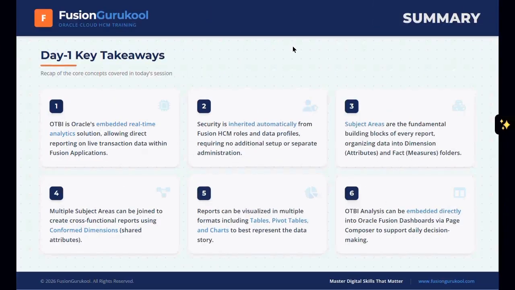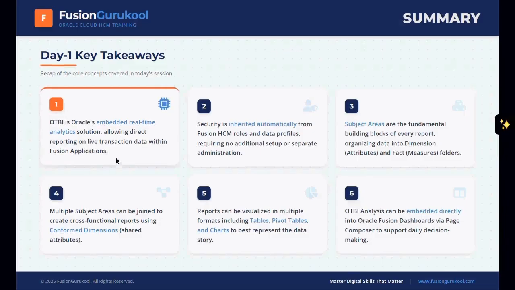Going ahead, guys, the key takeaway from today's session is: what is OTBI, the basics and fundamentals of OTBI, access of the solution, the instance that we are going to provide, the basic navigation, what is the purpose of building the report, how we are going to build the report, and creating our first analysis. These are the things that we need to understand.